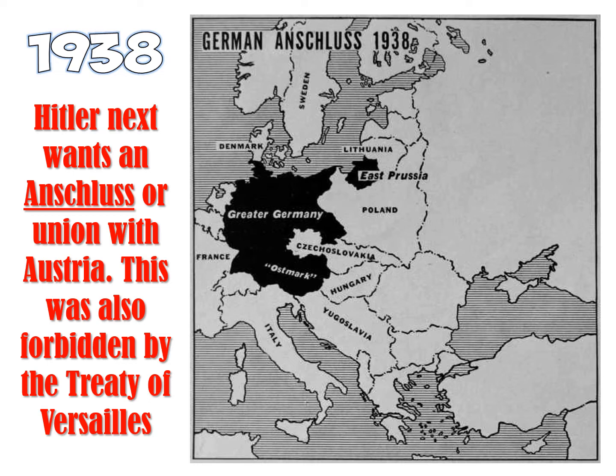1938, Hitler wants an Anschluss. Anschluss, or a union with Austria. So basically he's annexing Austria, adding them to the German Empire, which is what he's creating, right? Okay, also against the Treaty of Versailles.